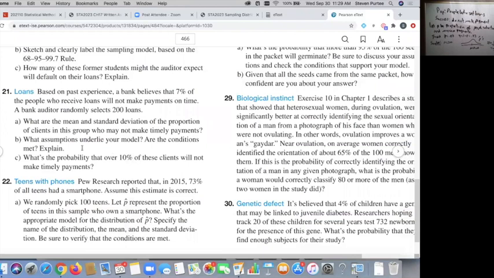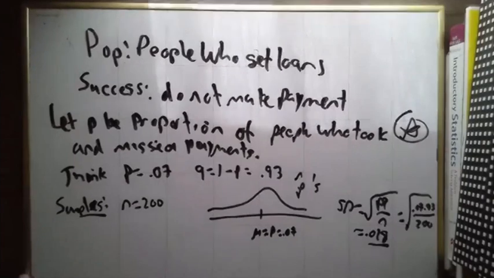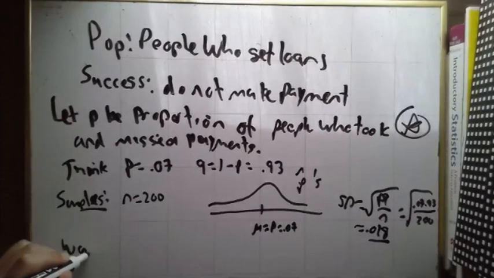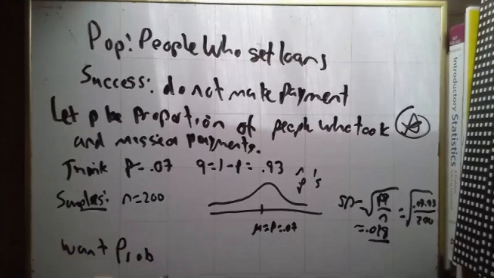Now I want to know what's the probability that the default rate of this sample he's looking at is more than 10%. So I want the probability that the sample success rate, p hat, is bigger than 0.10.